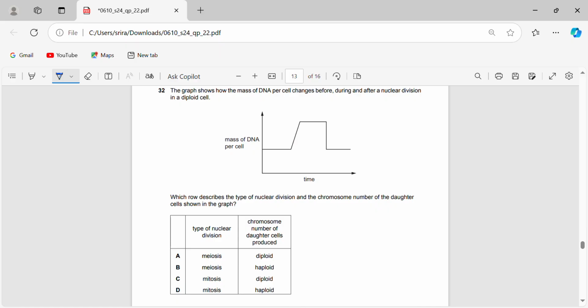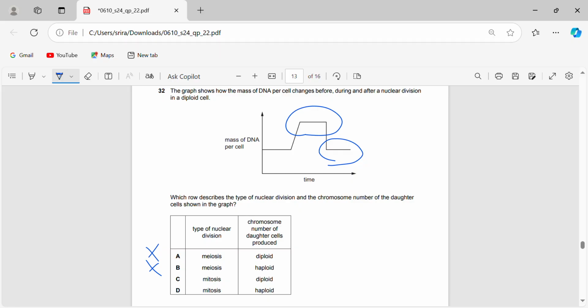Straight away I can tell it's mitosis, because if it's meiosis, the weight will not be the same as the parent cell. Meiosis is not just one nuclear division like what's going on here, it'll be more than one, and there'll be more cells. So straight away we can say it's not meiosis.